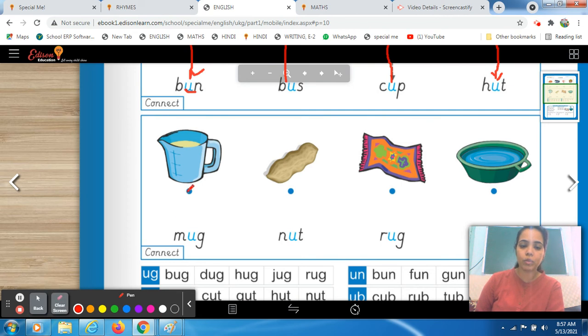So join both of these now. Okay, what it is? Devleen, tell me what is this? Ma'am, this is nut. What is this? Nut. Very good, Devleen. Yes, you have to join it, okay, with the word.